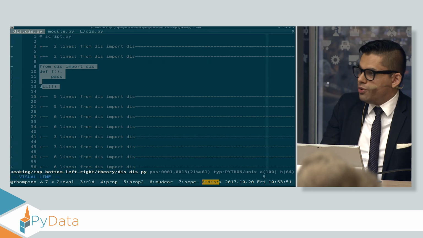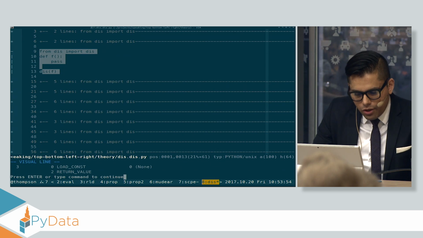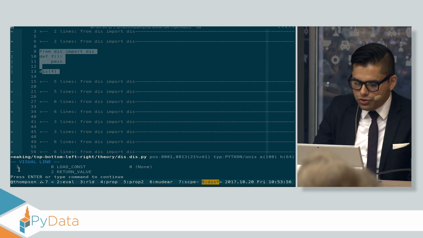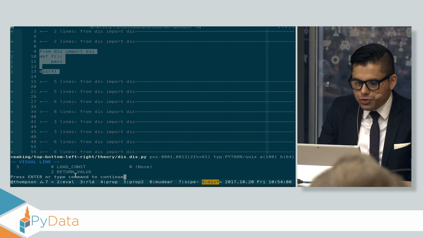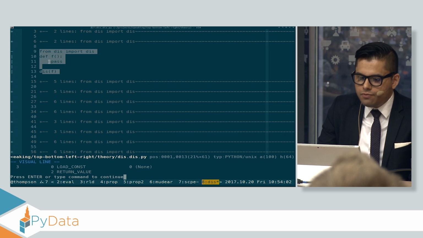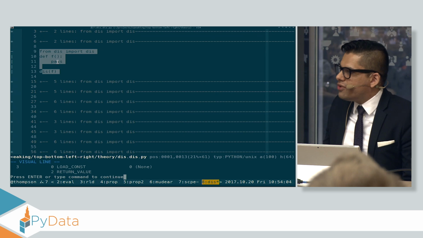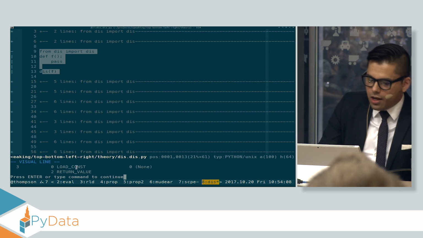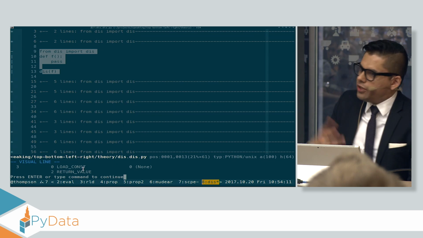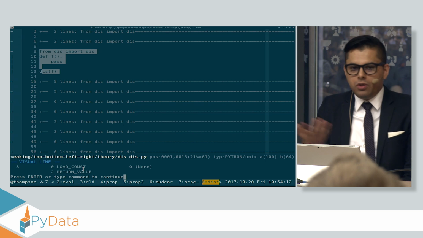So let me try and disassemble this function here. Well, that's interesting. So there's a little bit of data on my screen. This 3 here is the line number for the corresponding bytecode it's printing out. So line 1, 2, 3. So this is the bytecode for pass. Well, you know that a function that has no body just returns None. So what does it do? It loads the constant None, and it returns that value. You can kind of see what it does. It loads a value and returns it.